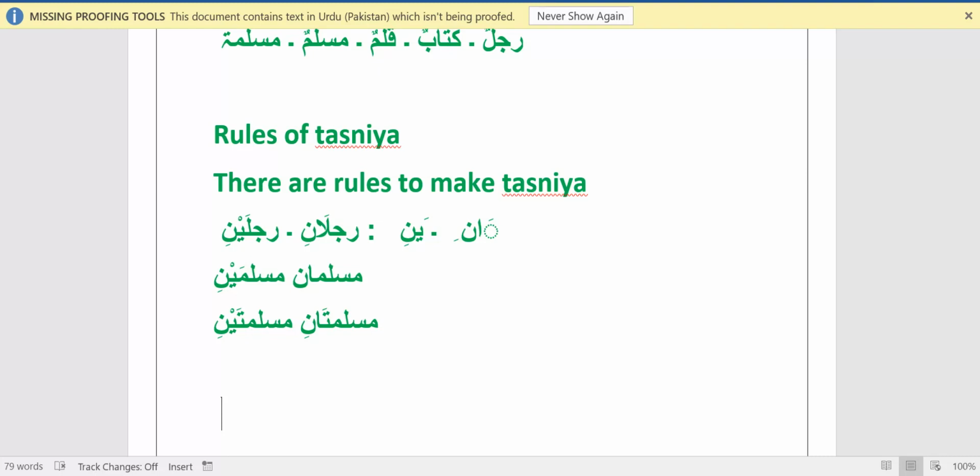As a beginner, and I am assuming you are all beginners, right now I can simply say that you don't have to worry about it. I will explain it when I teach you the Arab chapter. I will be explaining everything inshallah right there, how to use alif noon and when to use ya noon. But if some of you are already familiar with the concept and the conditions for using tasniya with alif noon and ya noon, I am going to explain for those students.